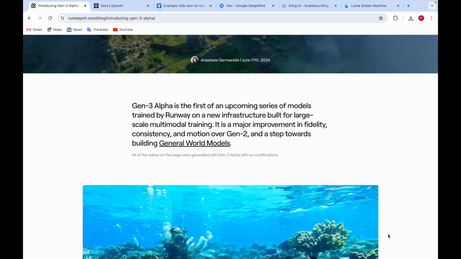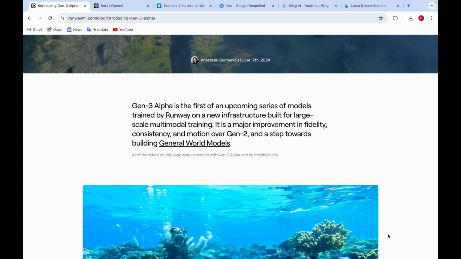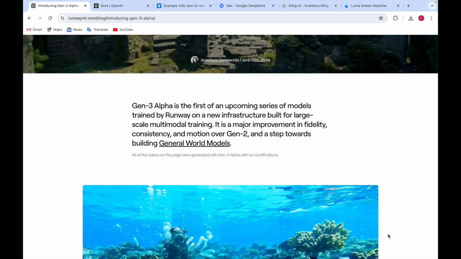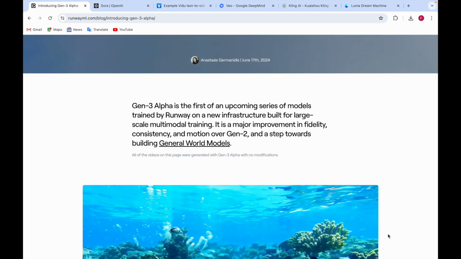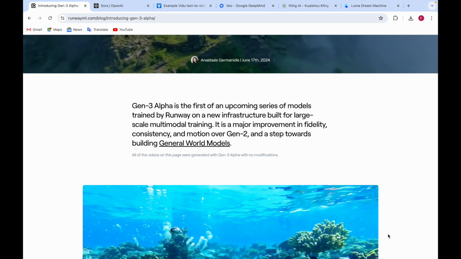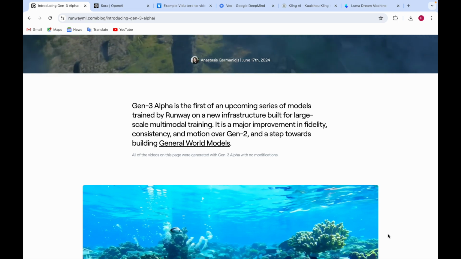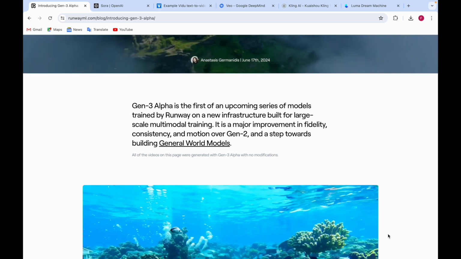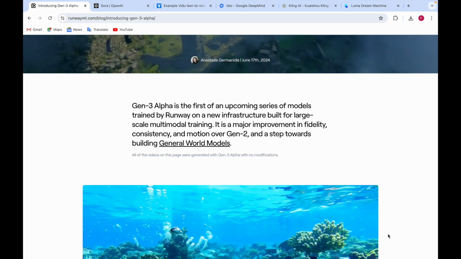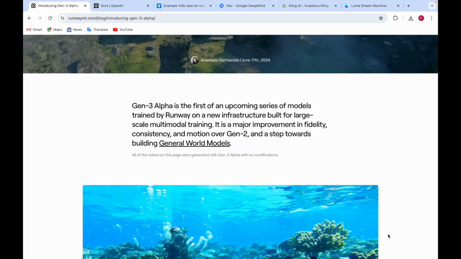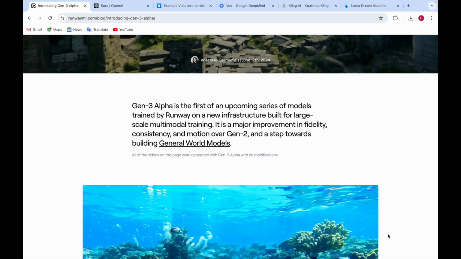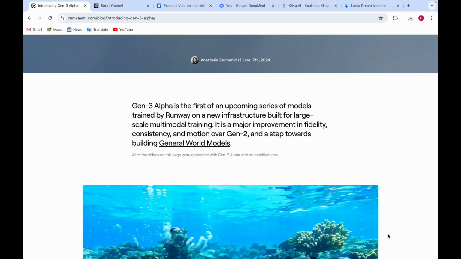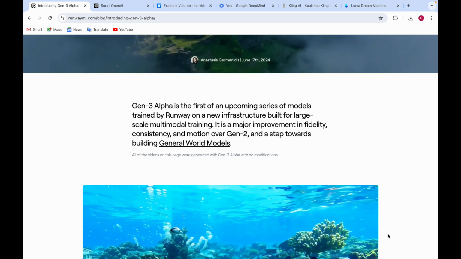Gen 3 Alpha is the first of the upcoming series of models trained by Runway on a new infrastructure built for large scale multimodal training. It has a major improvement in consistency and motion over Gen 2, meaning it is better than Gen 2 in terms of consistency and motion.